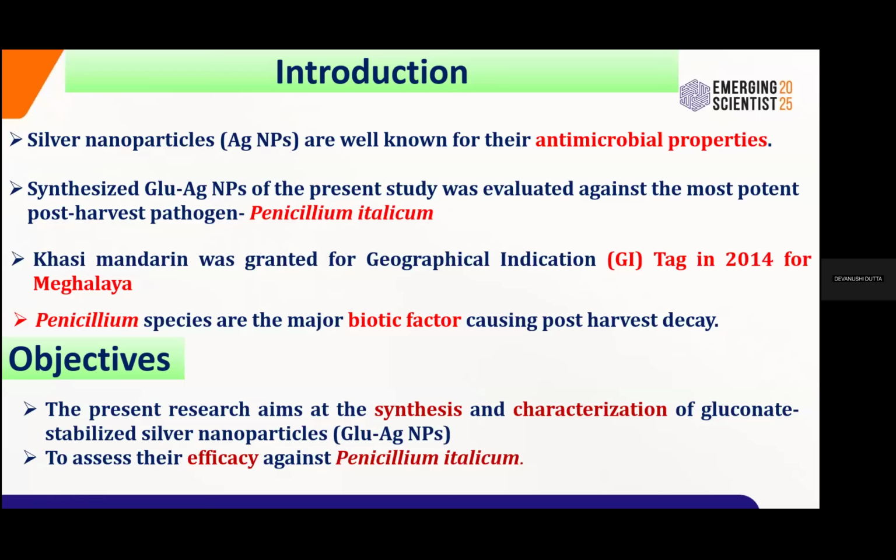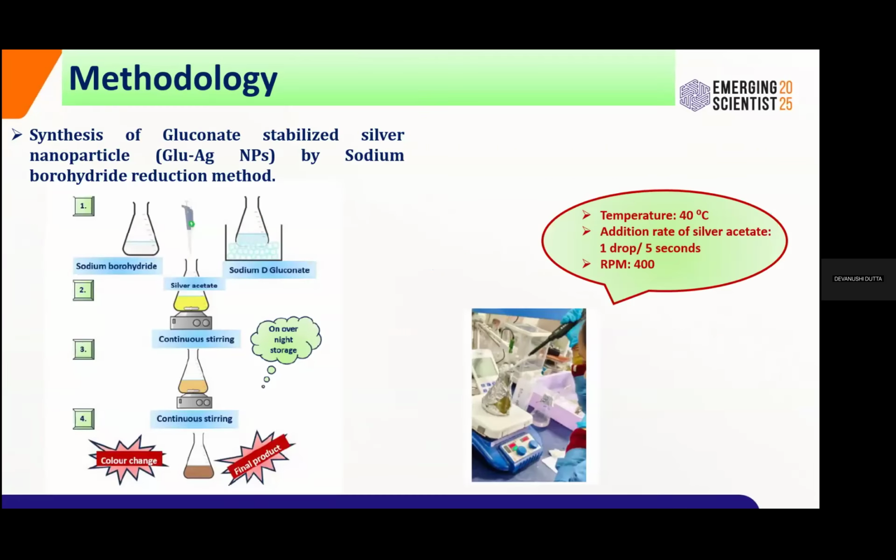The work is being done in Meghalaya. Meghalaya is famous for the Khasi mandarin, which received the GI tag in the year 2014. This species, Penicillium italicum, causes havoc during the storage of the Khasi mandarin. So keeping this in mind, the present investigation was carried out with two objectives: the synthesis and characterization of gluconate stabilized silver nanoparticles, as well as to see their efficacy against Penicillium italicum.